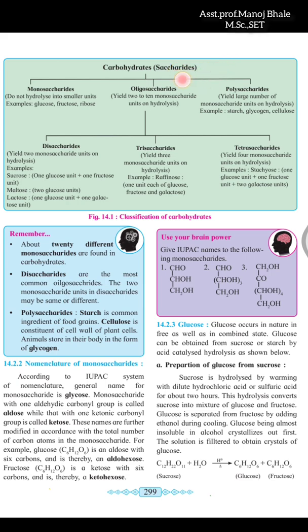Carbohydrates are known as saccharides, remember this. The saccharides have further classification: monosaccharides, oligosaccharides, and polysaccharides. A monosaccharide is not further hydrolyzed into a simpler unit, because it is already the simplest form. Glucose, fructose, and ribose are the three examples given. It is known as the simplest sugar.